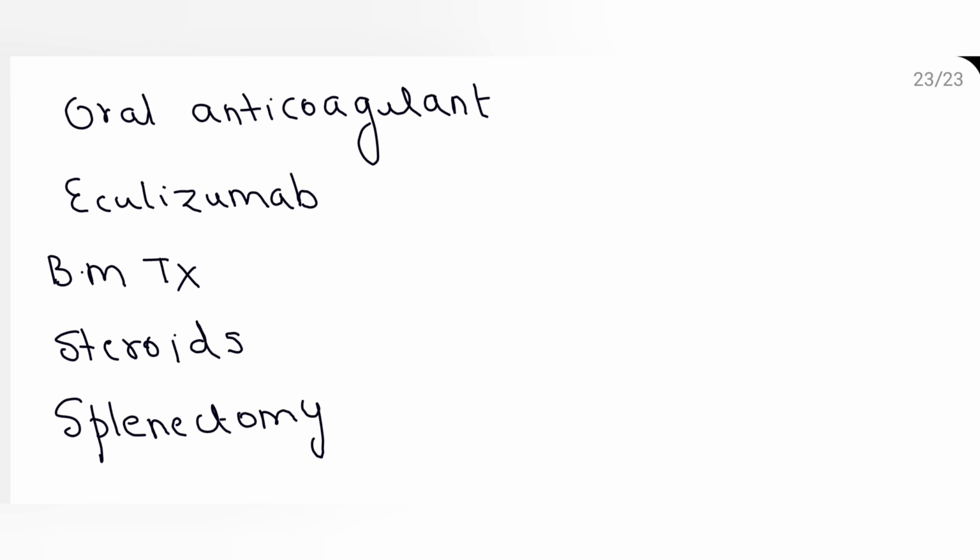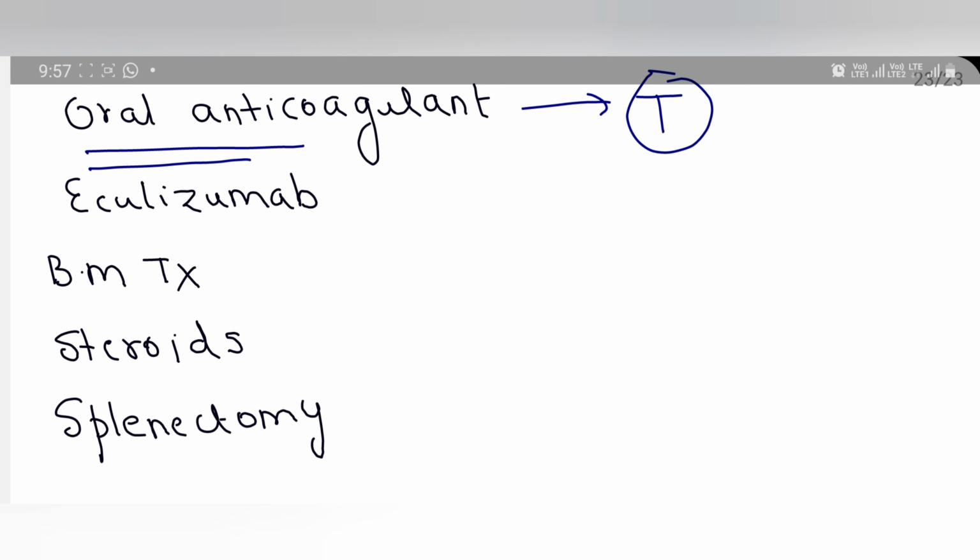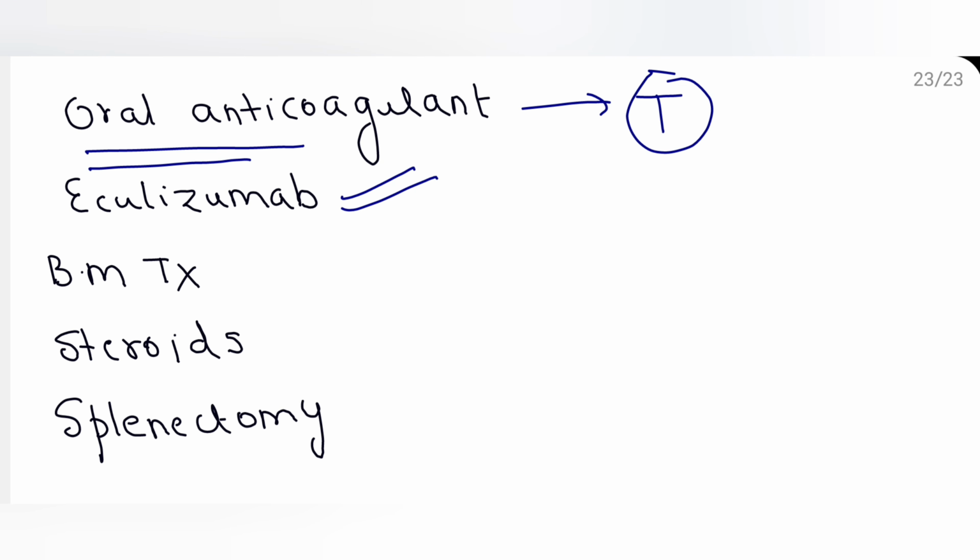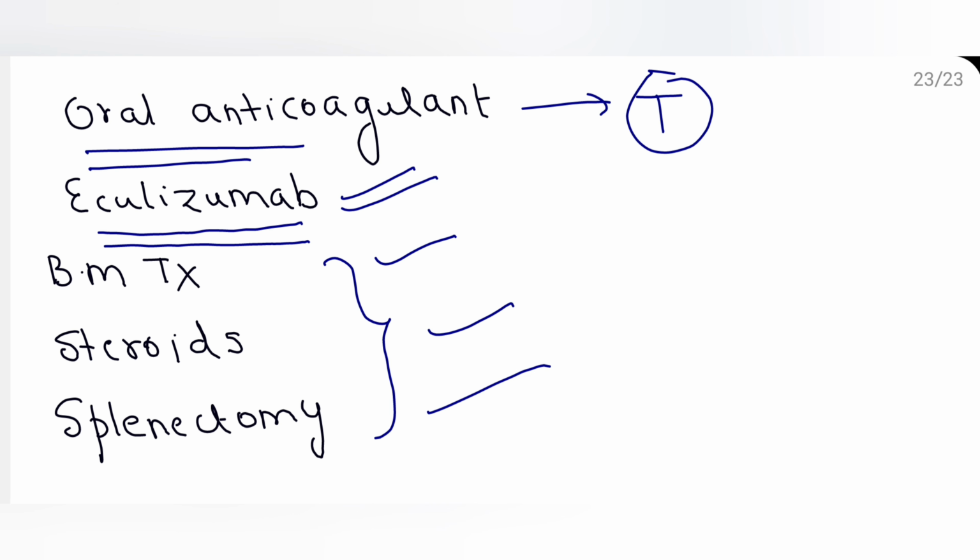Apart from that, you give oral anticoagulants because there is thrombosis. And eculizumab is the drug of choice, which is highly effective in PNH. Suppose the patient is not responsive to this drug, then you can go for bone marrow transplantation, steroids, and splenectomy is also done. Thank you.